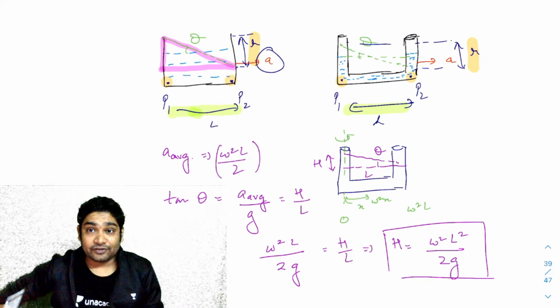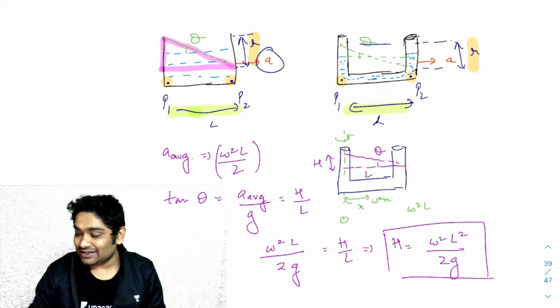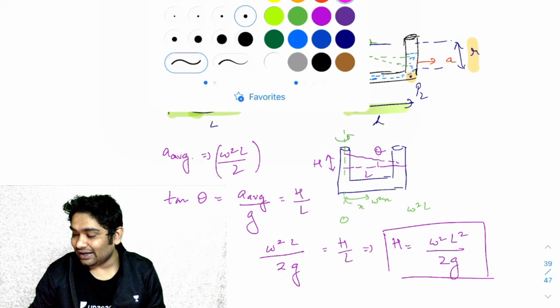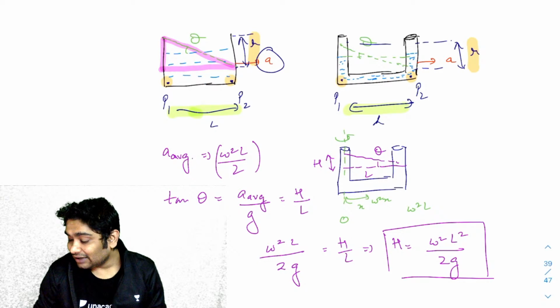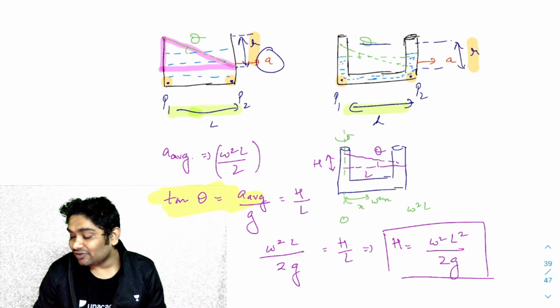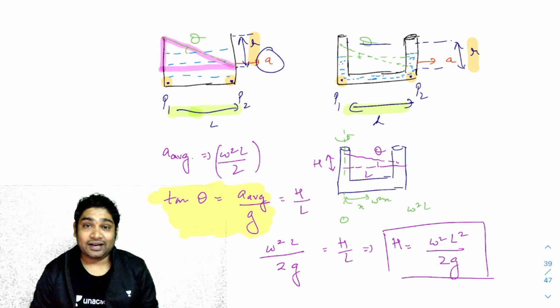So let me know if you followed this. So this is going to be your trick. This is a trick that you can use while calculating your answers. Right? Next time you can use this trick. That tan theta can also be written as A average over g. So find the average acceleration, find the tan theta, and then immediately in one line you can find the value of h.